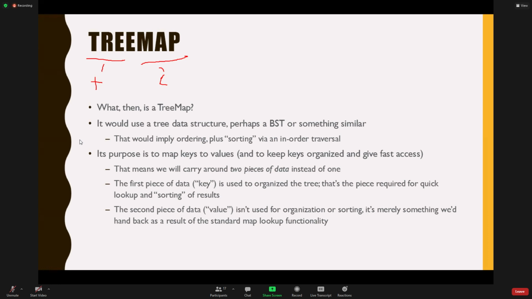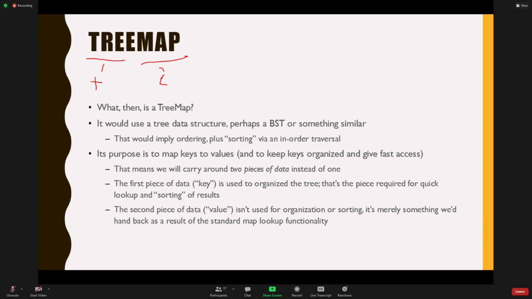Now, there may be multiple kinds of maps. There are hash maps, and we'll get into hashing later. There are tree maps, and there might be some other kinds of maps. But in this case, it is a tree, and it's implementing a mapping concept. Keys and values. Keys help us to organize things, and they allow us to have a fast lookup: I have this key, what's the value that goes with it? Ways this can be used: give me the employee ID, I'll give you their name. Or give me the employee ID, I'll give you their salary. Give me a student ID, I'll give you the ID of the teacher who is teaching them this quarter, whatever it is. Does that make sense?